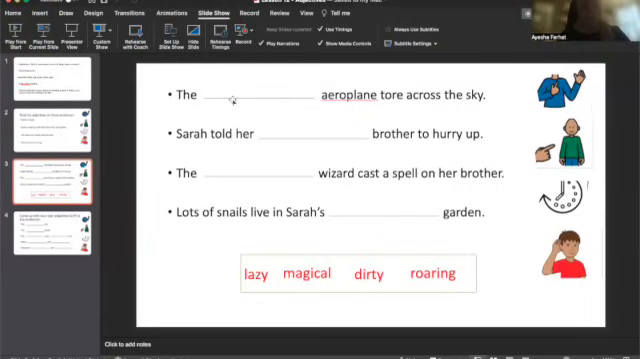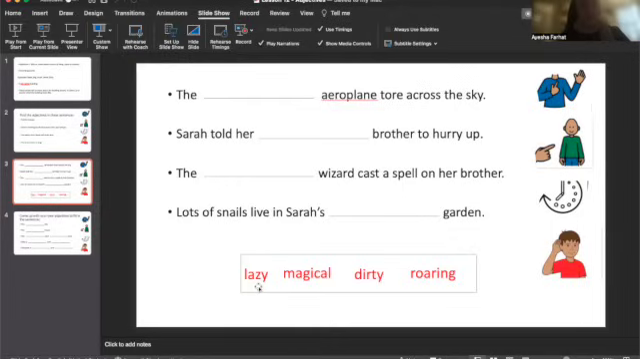The something aeroplane tore across the sky. So when we say tore, we mean that it went really, really fast across the sky. So let's look at our adjectives.